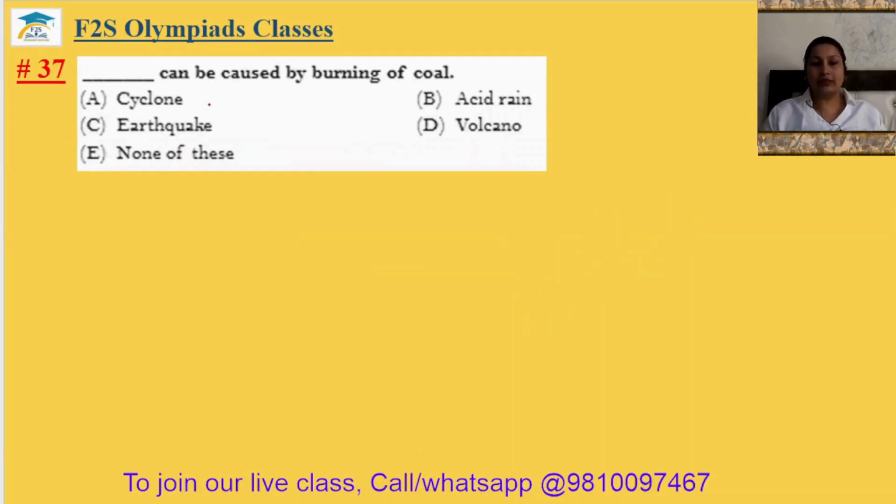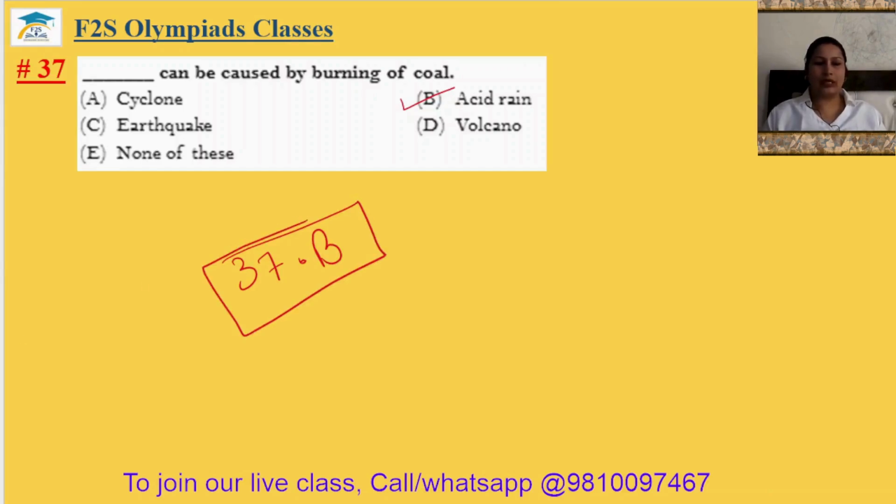Question number 37. Dash can be caused by burning of coal. Cyclone, acid rain, earthquake or volcano. So acid rain can be caused by the burning of the coal. 37th answer is option B.